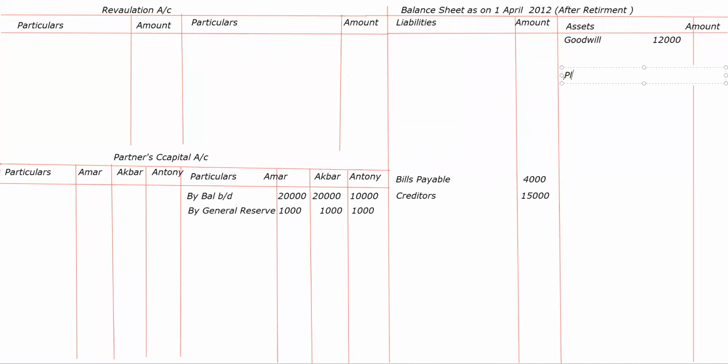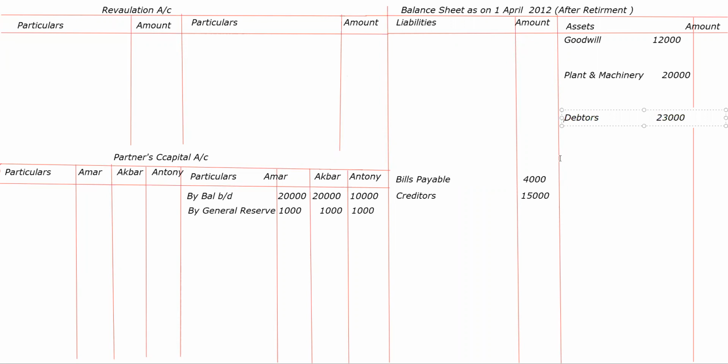Then plant and machinery, 20,000. Adjustment is there, it seems, so I have written it in the inner column. Then before stock we have to write debtors. The amount of debtors is 23,000.